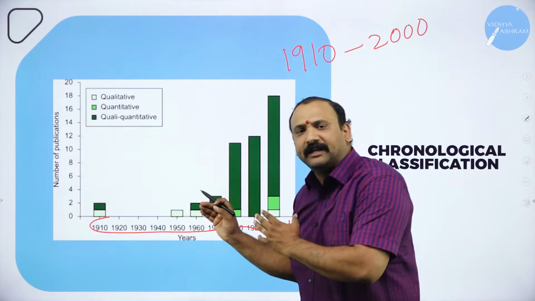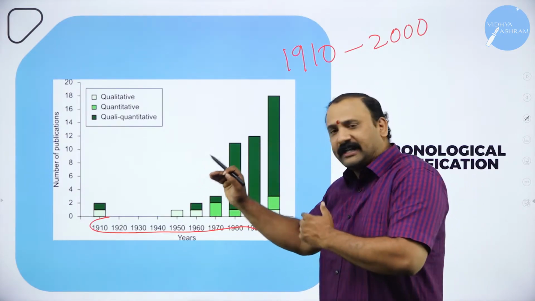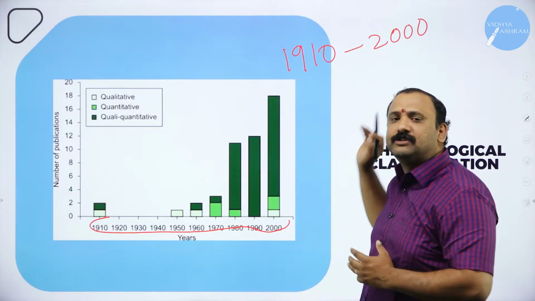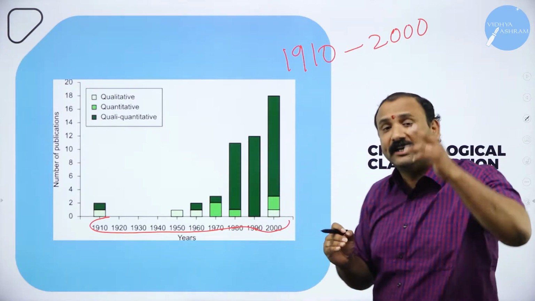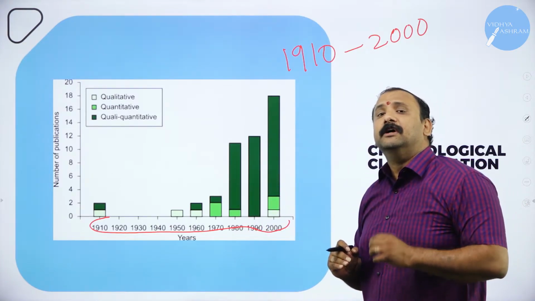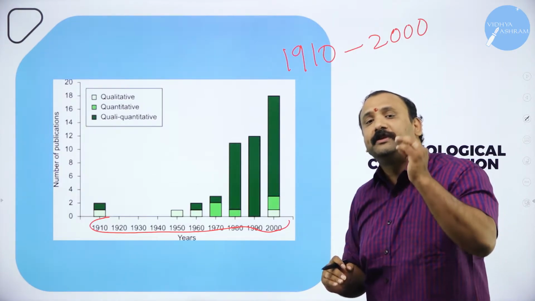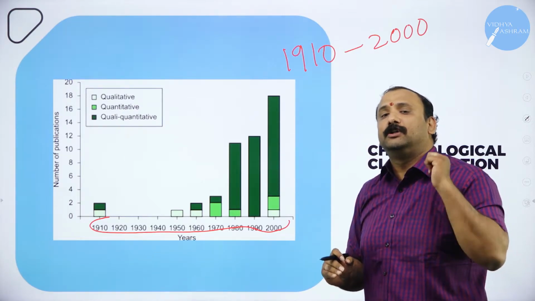It starts with a particular point and goes in the order of 10 years: 1910, 20, 30, 40, 50, 60, 70 and then it moves up to 2000. So there is a sequence in which we are trying to move. That is the importance of chronological order. It moves with a sequence, it moves with an order, it has a sequential timing basis altogether.